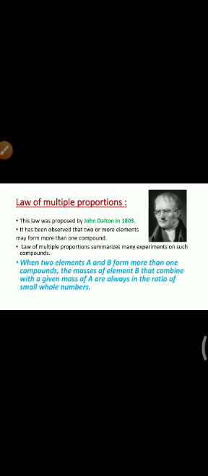So the law of multiple proportion summarizes many experiments on such compounds. When two elements A and B form more than one compound, the masses of element B that combine with a given mass of A are always in the ratio of small whole numbers. Now we explain this law of multiple proportion by one example.